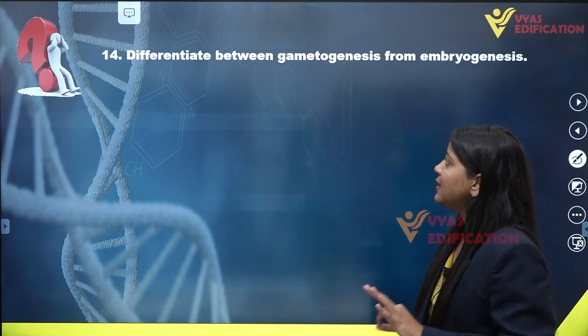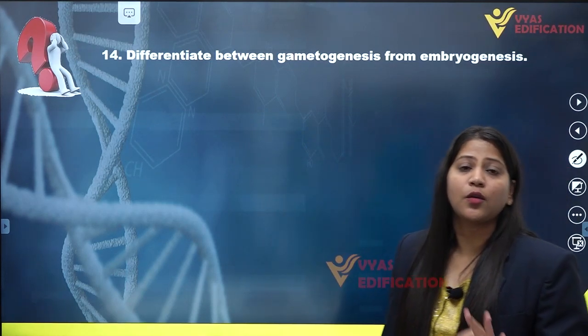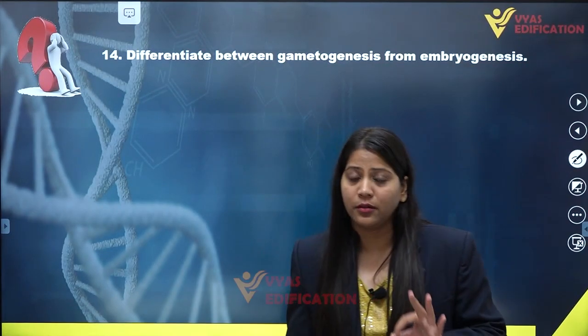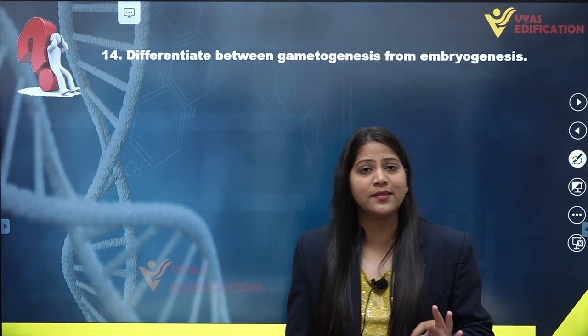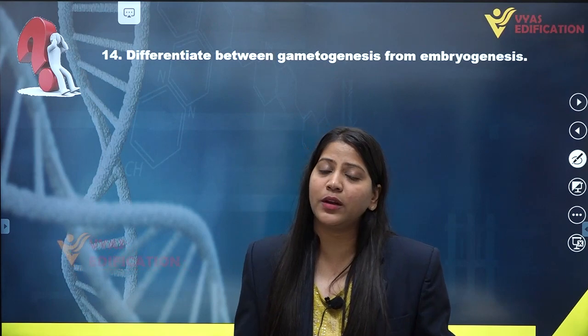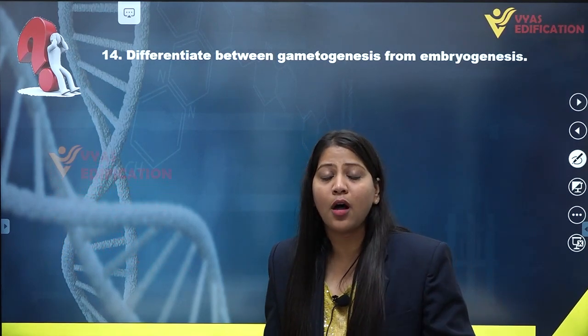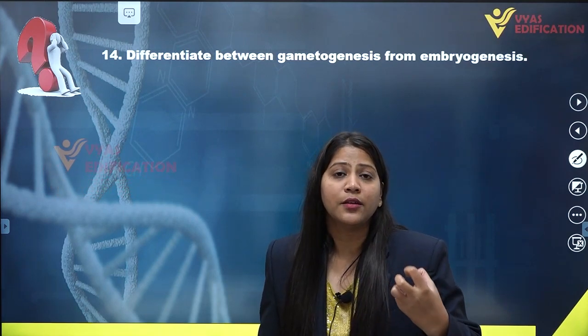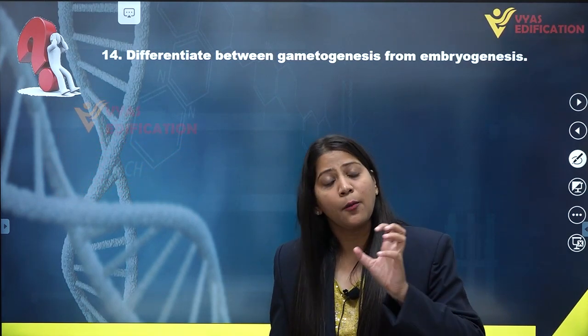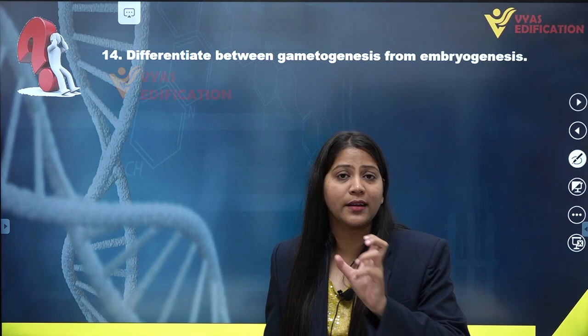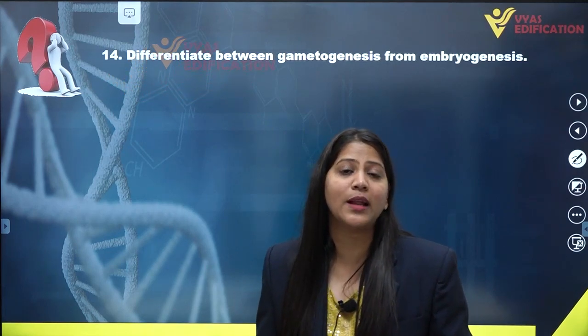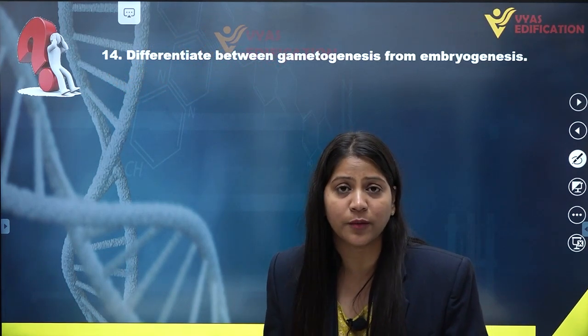Now, this gametogenesis process, the formation of two different types of gametes, occurs in all sexually reproducing organisms. Gametogenesis involves various divisions of both types, that is the mitotic division as well as the meiotic division.